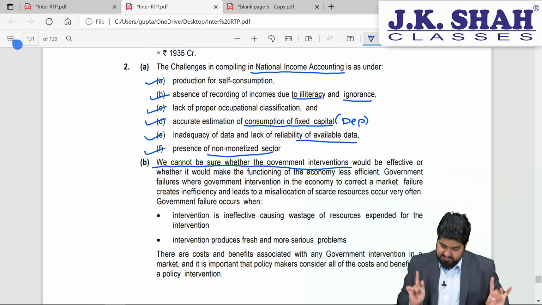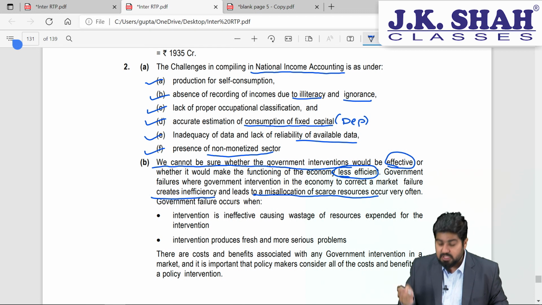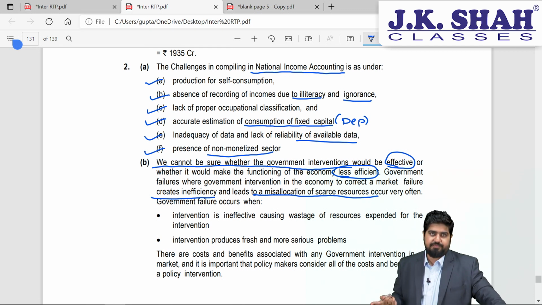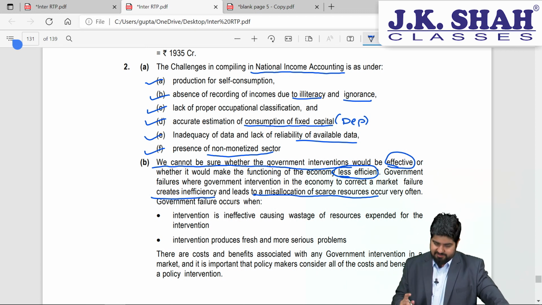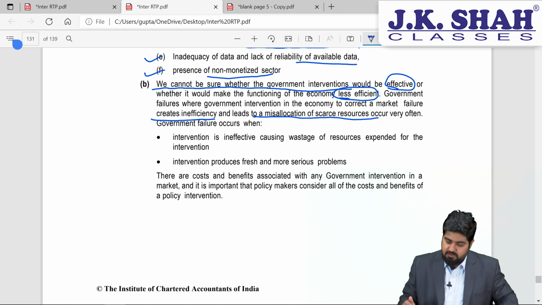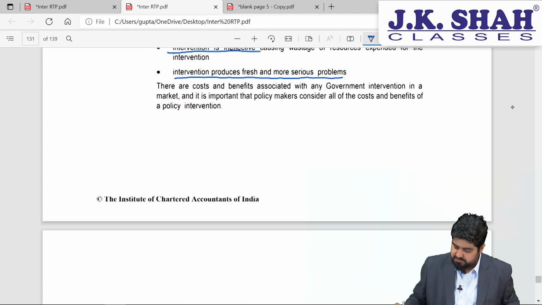Right? So in this case, my dear friends, we cannot be sure whether the government intervention would be effective or whether it would make the functioning of the economy less efficient. Government failures, where government intervention in the economy to correct market failure creates inefficiency and leads to misallocation of resources, occur very often. Many a time you have seen that government companies themselves are the reasons for the market failure. Government failure occurs when intervention is ineffective because of the wastage of resources, and intervention produces fresh and more serious problems in the market.